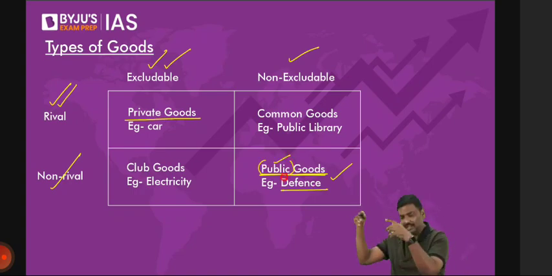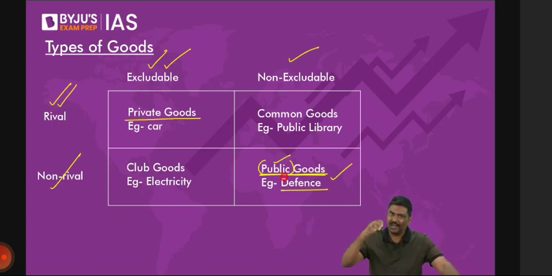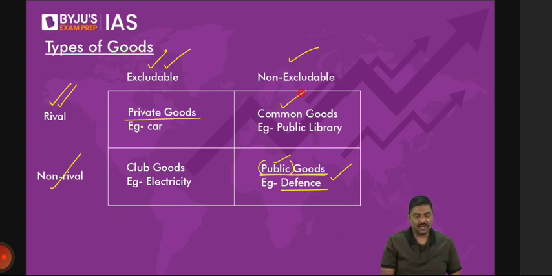Any good that is available for which you do not have to pay money and you consume it, and basically it will not reduce the availability to others, is called a public good. But generally, what we have observed is it is only the government which provides the public goods. Private sector is not worried about it. You'll ask me, sir, why does the private sector not provide public goods? Private sector by default works for profit. Because the charges are not imposed here, they will not come into public goods. Now, let me focus on common goods as well as club goods. What is a common good?